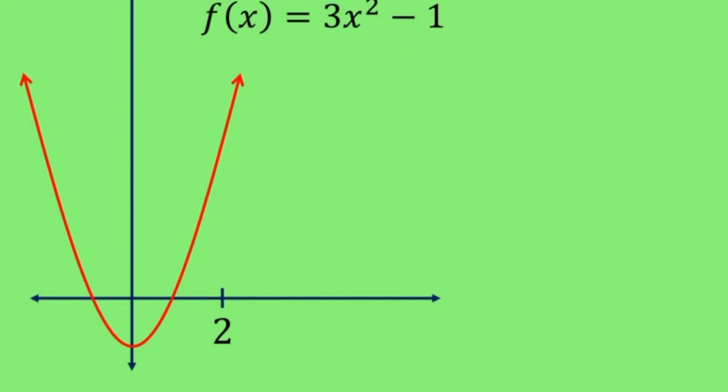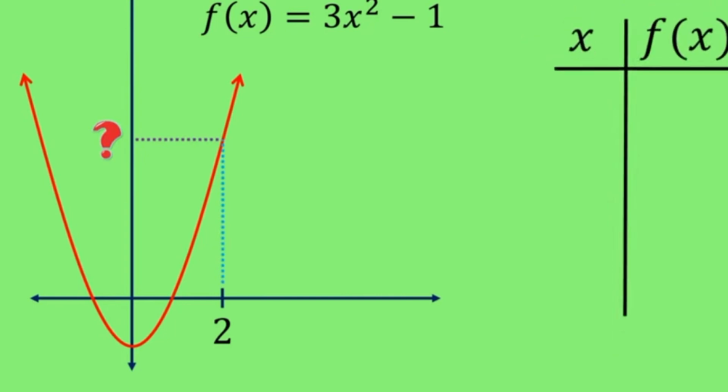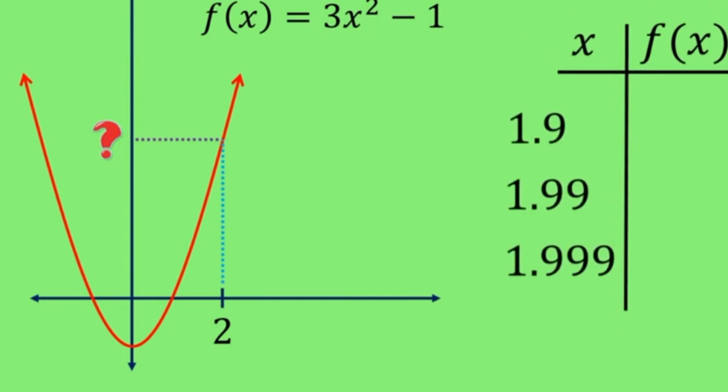Let's see an example of this with the function f of x equals 3x squared minus 1. For this function, I'm really curious what value the function is approaching as I use x values close to the number 2.